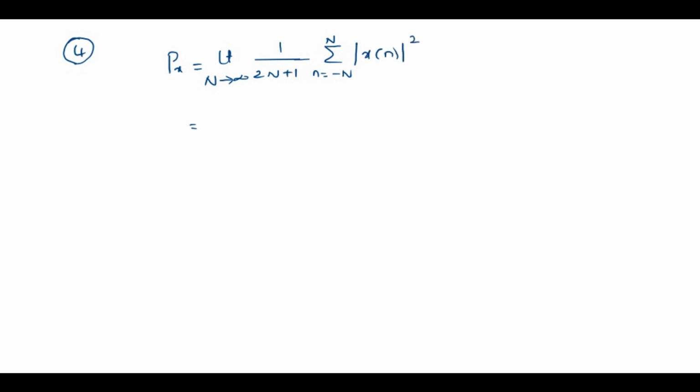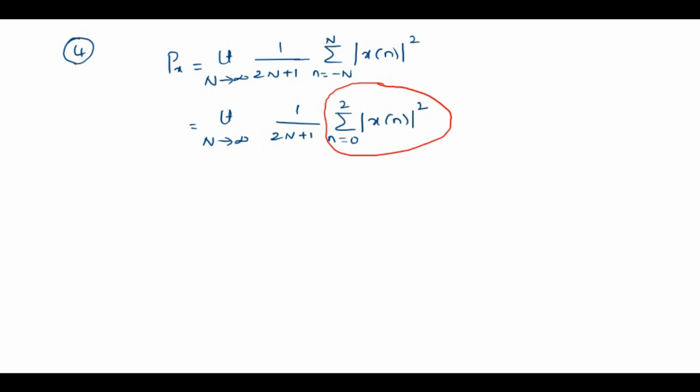Just now we saw that x of n is of finite duration which exists from 0 to 2, so it becomes limit n tends to infinity 1 by 2n plus 1 summation n from 0 to 2 mod x of n whole square. This value we just evaluated, which is 14.